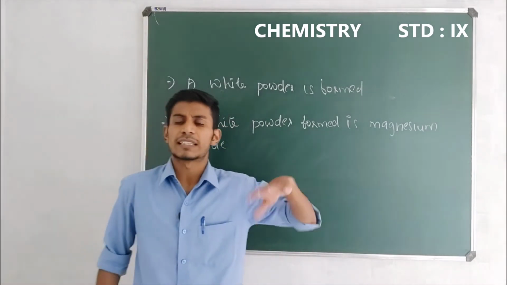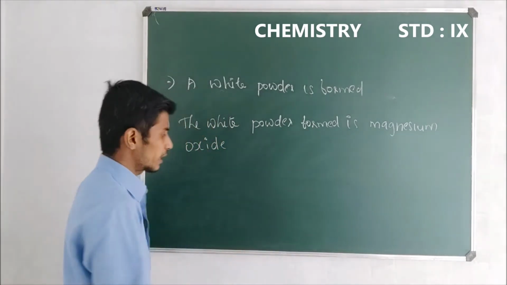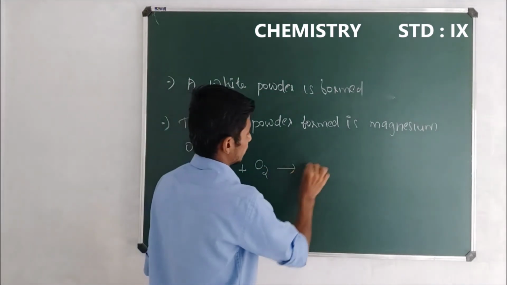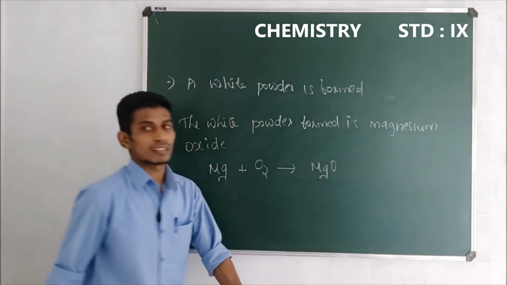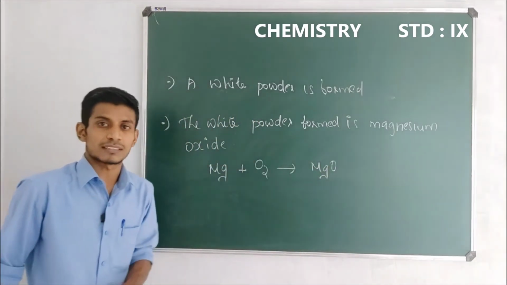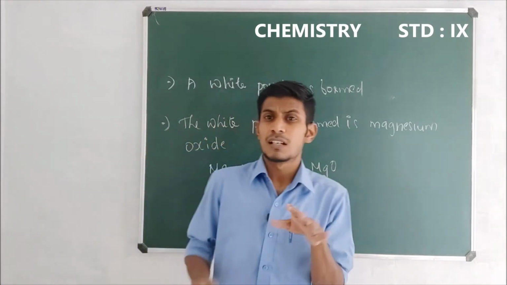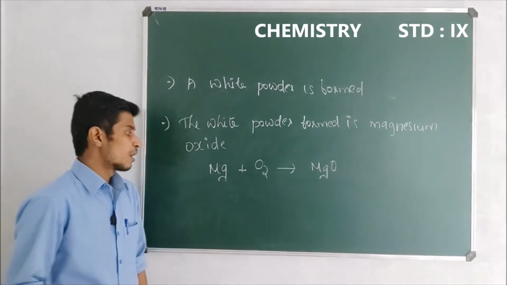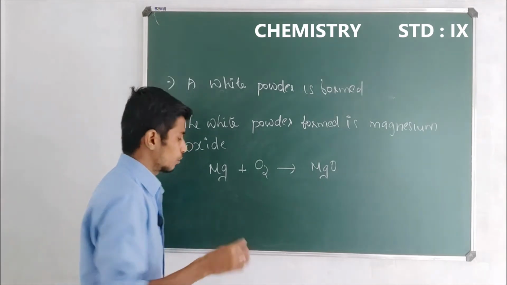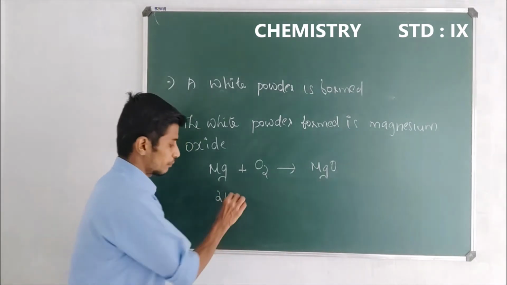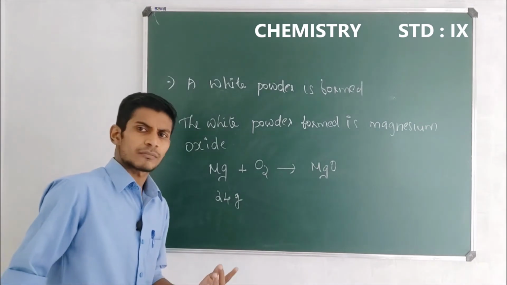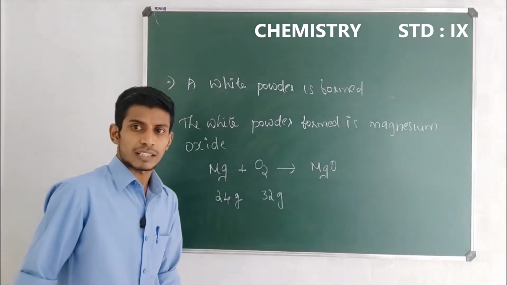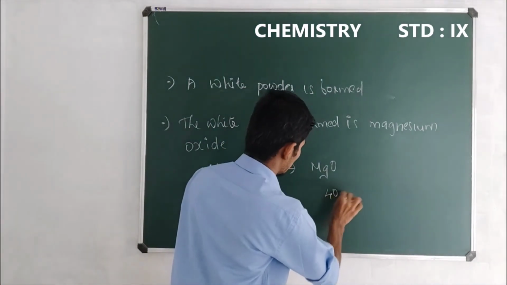So yes, shall we write the chemical equation for this reaction? Okay, so magnesium combines with oxygen and forms magnesium oxide. So this is the chemical equation for the reaction. Now let us calculate the mass of the reactants and products here. What is the atomic mass of magnesium that you know? Very good, 24 gram. What is the molecular mass of oxygen? Of course, very good, 32 gram. And the mass of magnesium oxide is 40 gram.